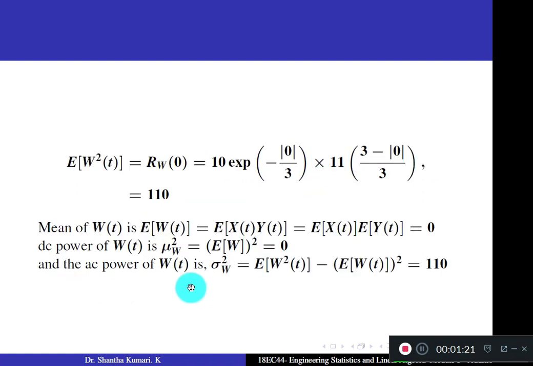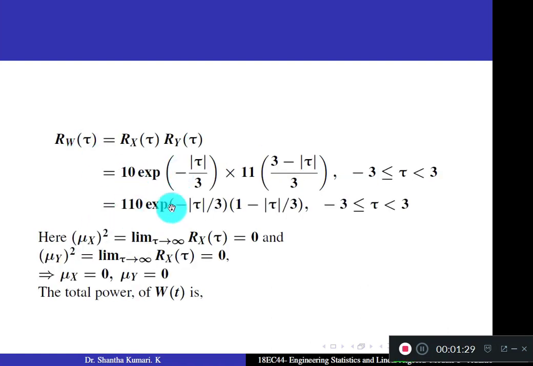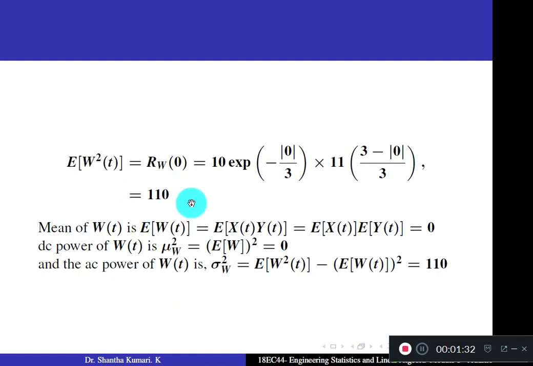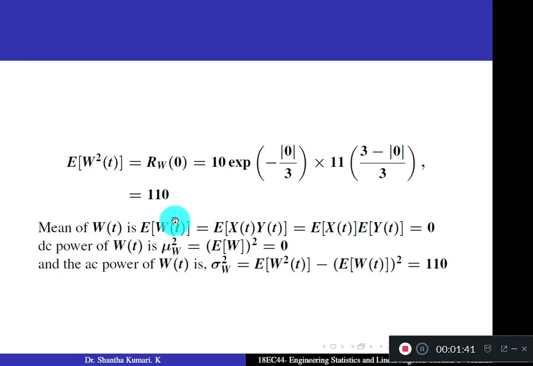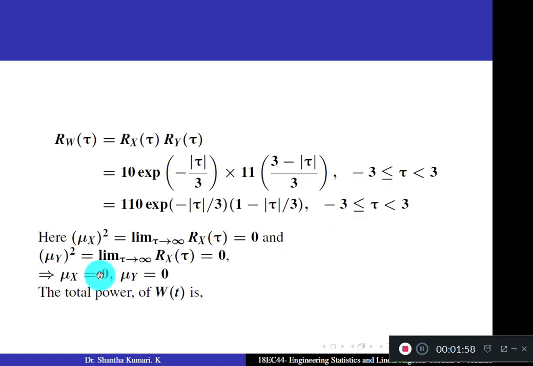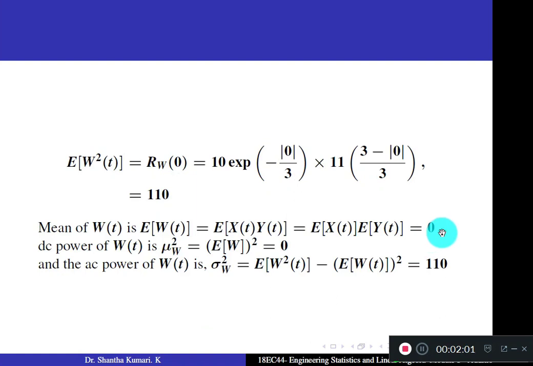Hence the total power of W of t is the expectation of W square of t, which is Rw of 0. So in the answer for Rw of tau, substitute tau equal to 0. In that case you get 110 into e to the power 0, and here 1 minus 0, so the answer is 110. The mean of W of t is the expectation of W of t, which is given by the expectation of X of t into Y of t. But since they are independent, you can separately multiply and write the expectations. Each mean is 0, so you get the answer 0.